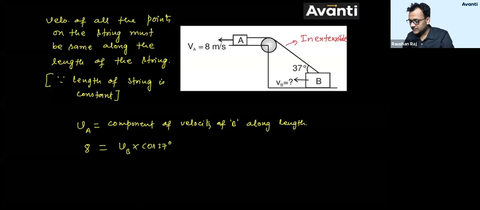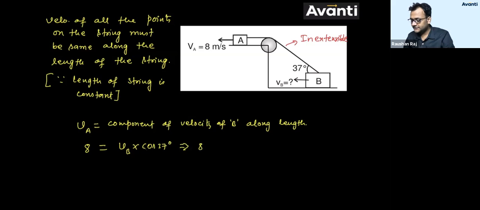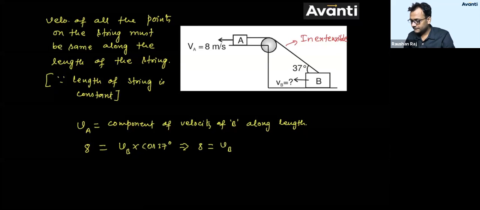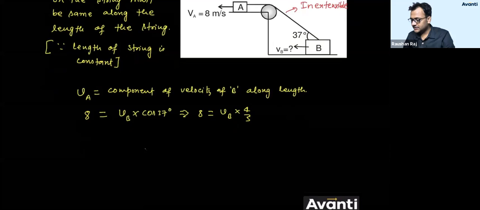And what is cos 37 बच्चा लोग? It's 4 by 5. So what will be the answer for VB? VB will be equal to 10 meter per second.